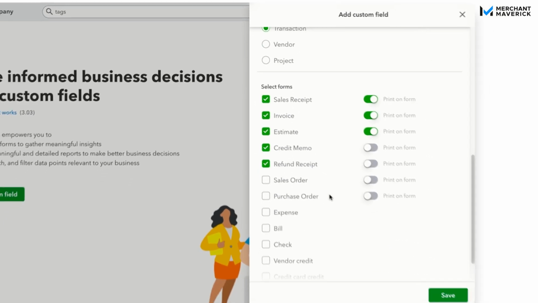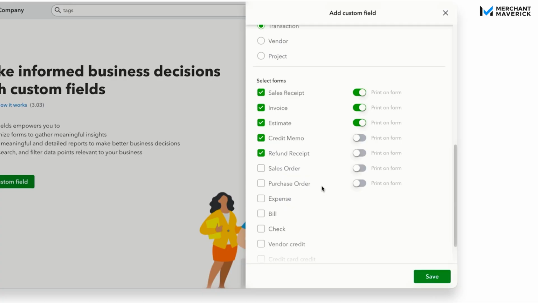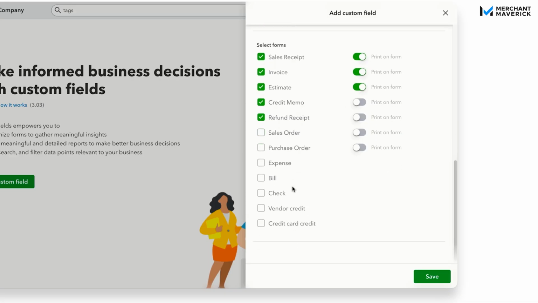Then you can go down here and you can select what forms you want this field to appear on. So we have sales receipt, invoice, estimate, credit memo, and refund receipt already checked. You do have the option to print this on the form or to leave it off just for internal purposes. Just toggle that on and off depending on the preferences of your company. You can go in here and you can add this to additional credit card credits, vendor credits, things like that. We're just going to leave the default and then we're going to click save.